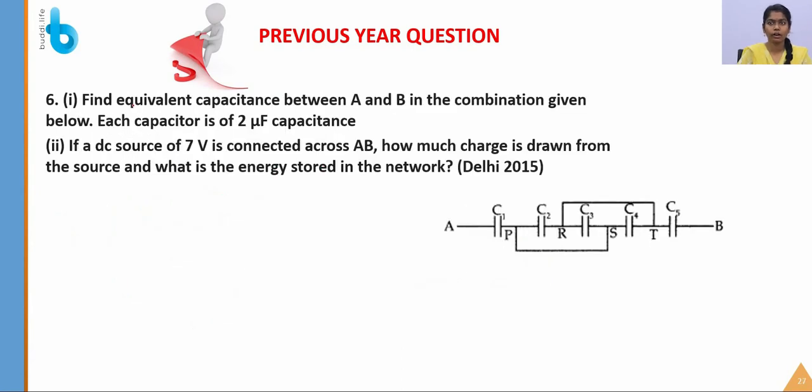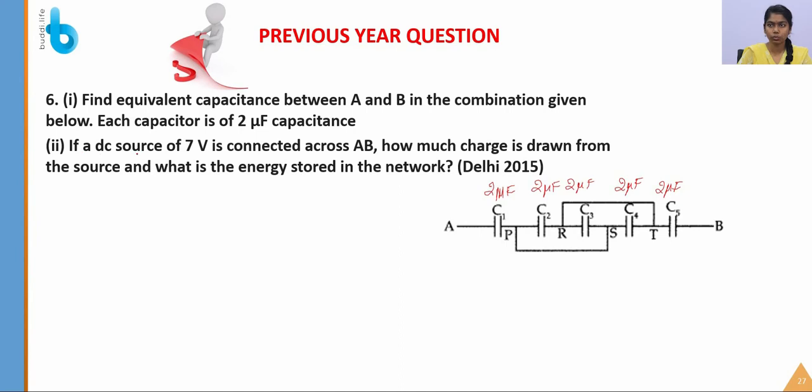The sixth question is, find the equivalent capacitance between A and B in the combination given below. So this is the combination given. Each capacitor is of 2 microfarad, so all are 2 microfarad.